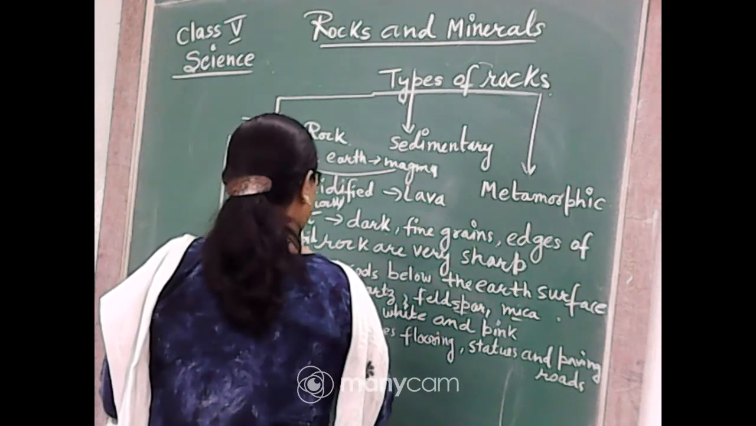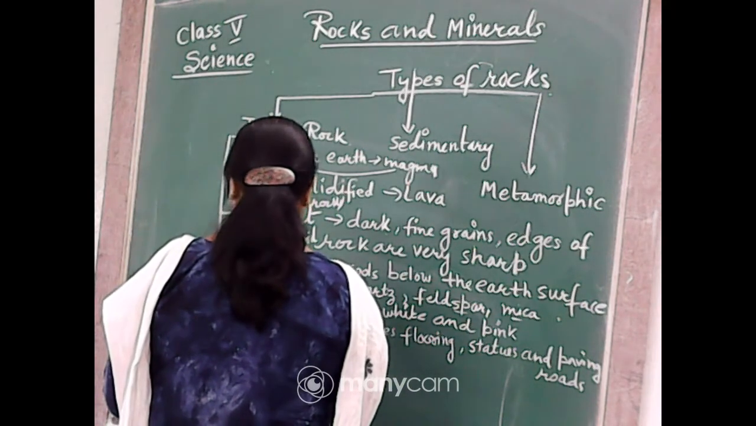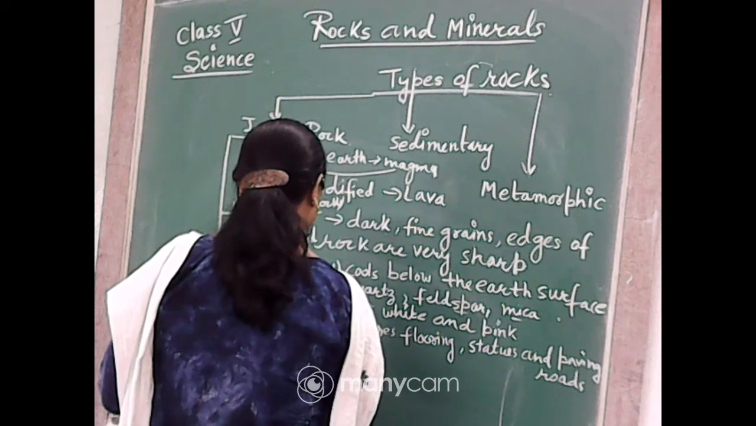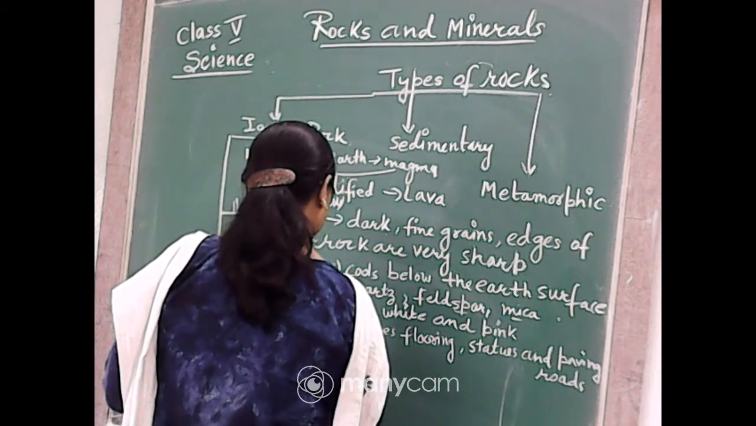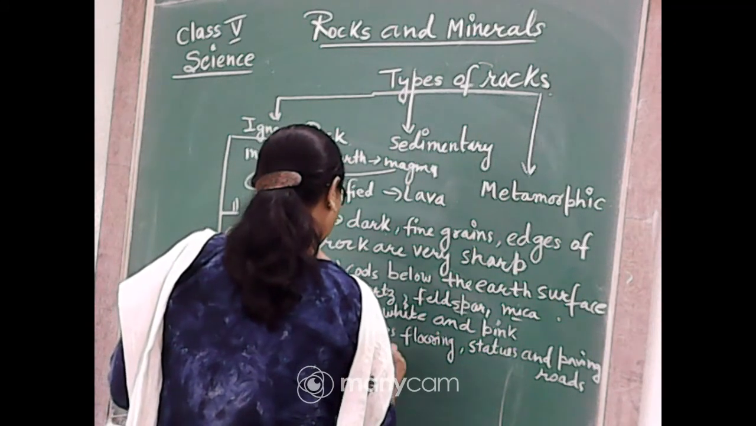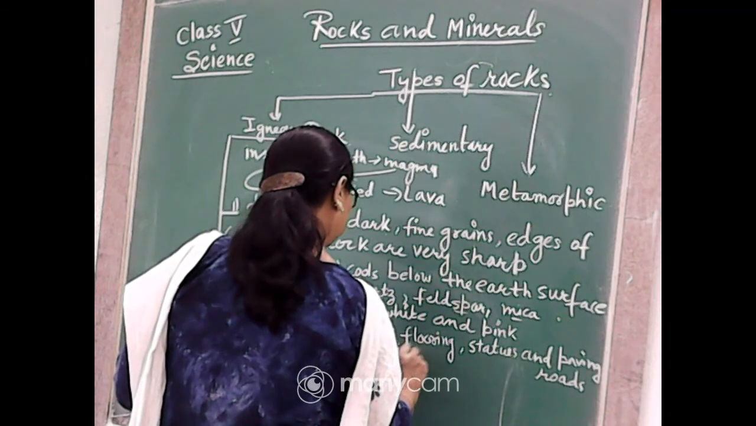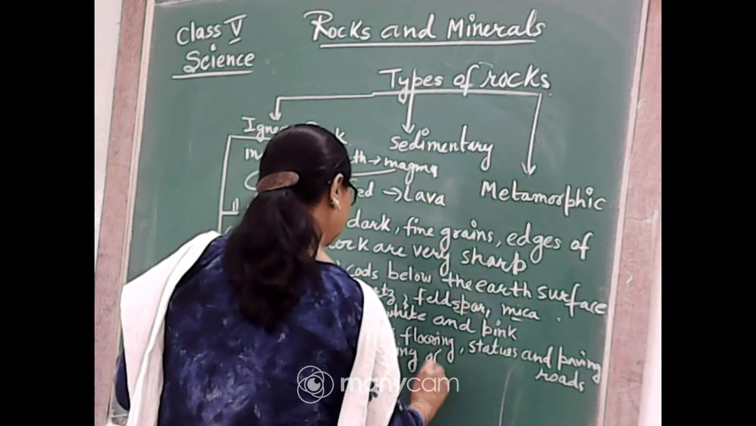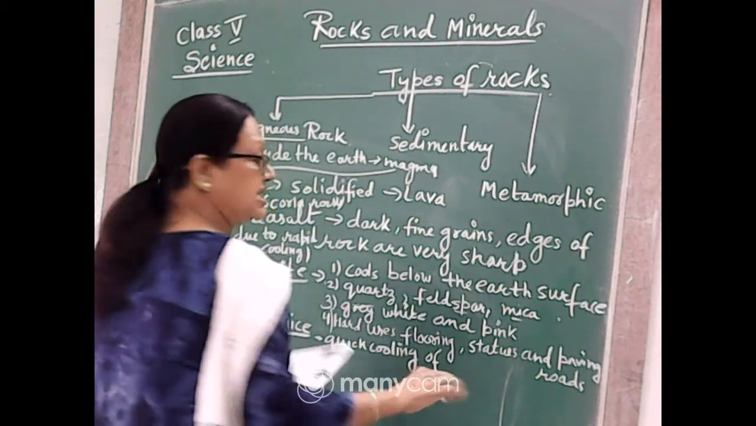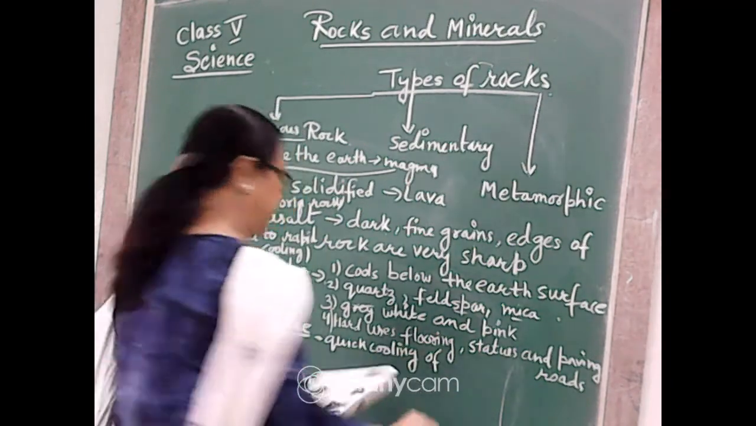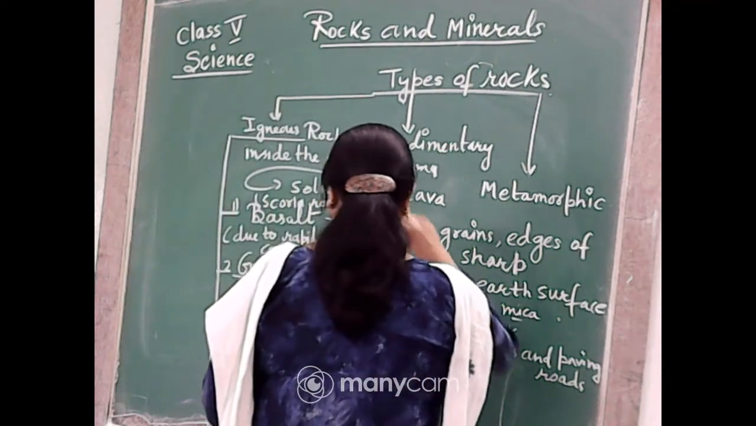So how is it made? It is made by quick cooling of frothy lava. Frothy means which is floating on the surface. Okay, so it is frothy lava.